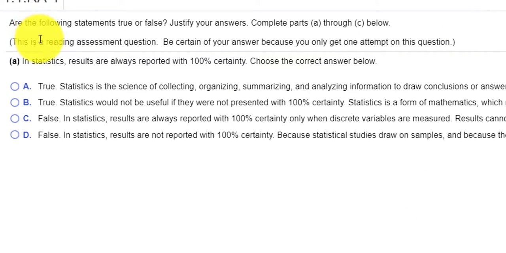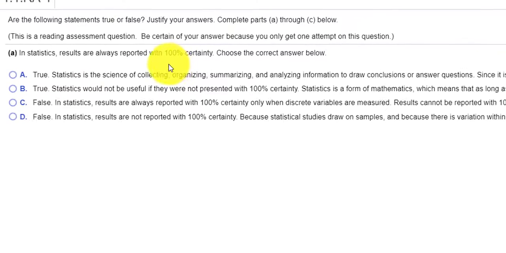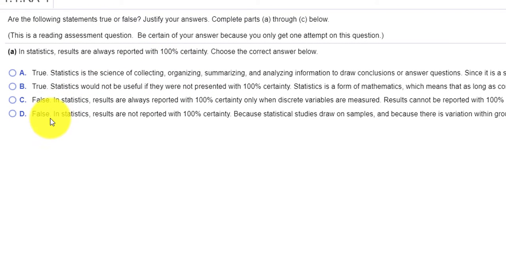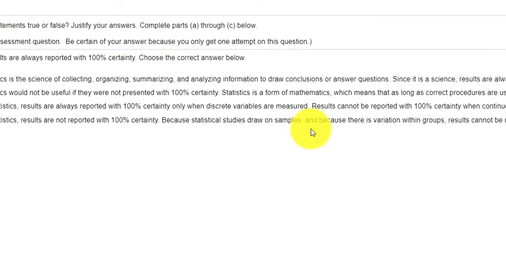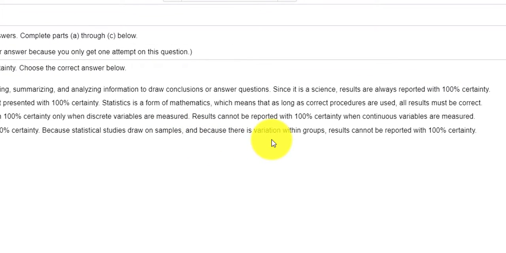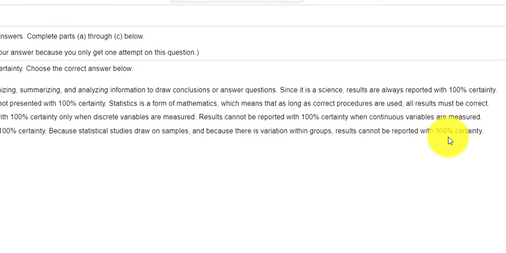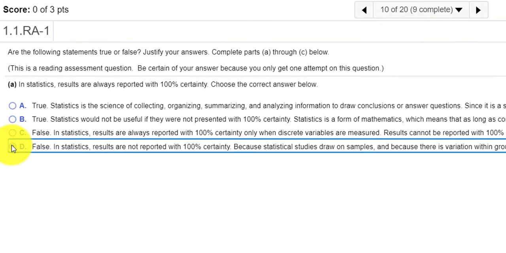Okay, so the first part says, in statistics, results are always reported with 100% certainty. Well, I know that's going to be false because we draw on samples and there could be variation within groups, so it's not 100% certainty. We try to get as close as we can to 100%, but it will never be 100%.